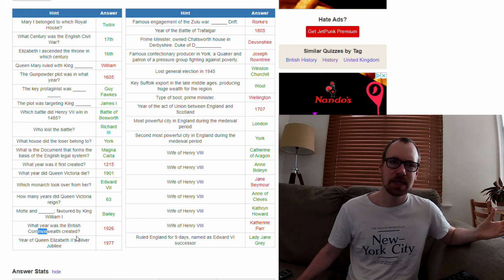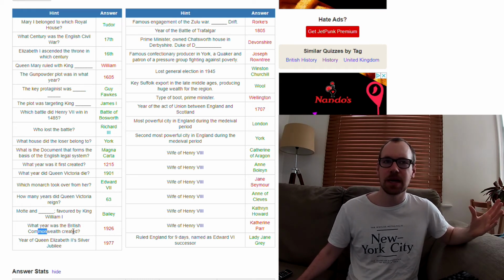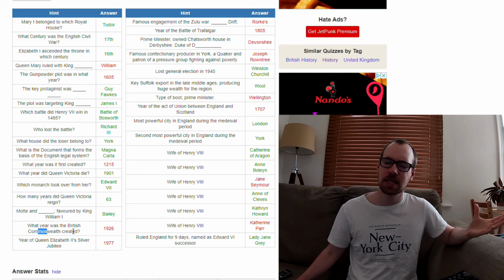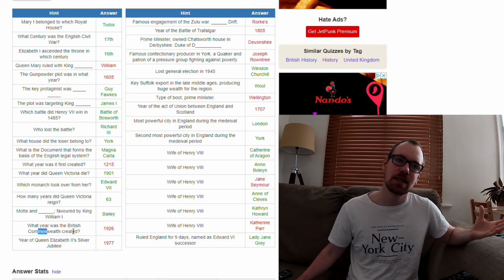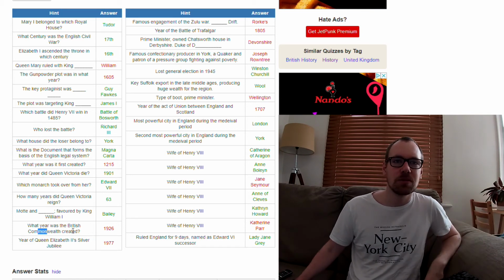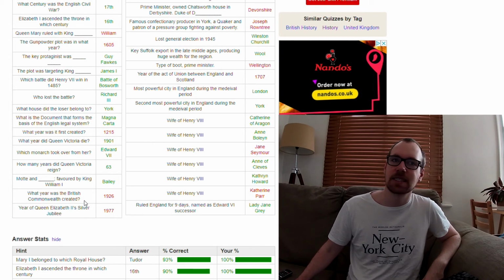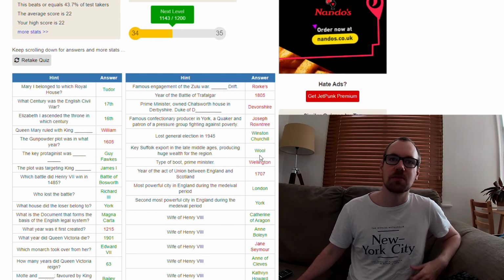I thought they meant Commonwealth as when Oliver Cromwell came in charge, because they named that the Commonwealth as well, right? So I guess this is a modern day Commonwealth. Queen Elizabeth, no, 1977. I wouldn't have guessed that one. I wouldn't have gotten this one either.